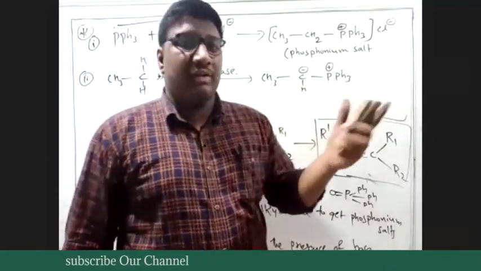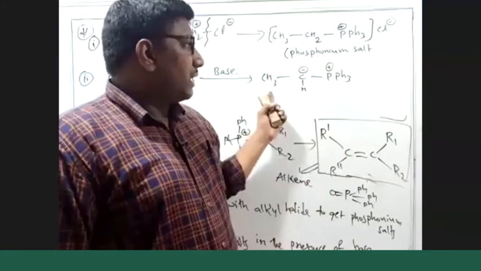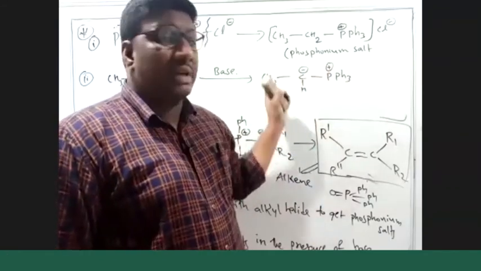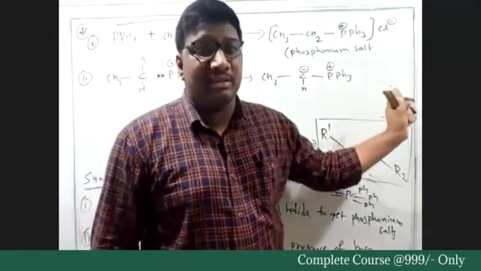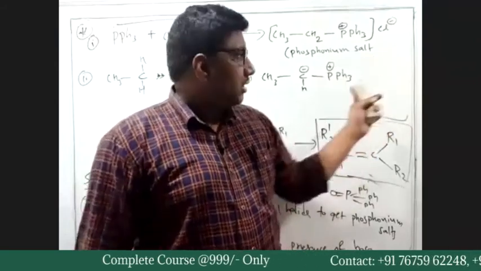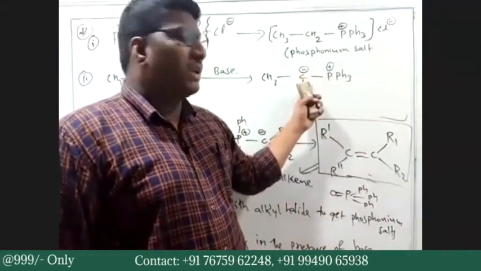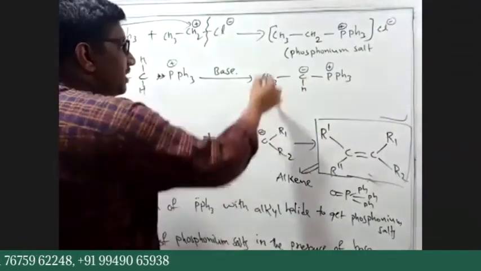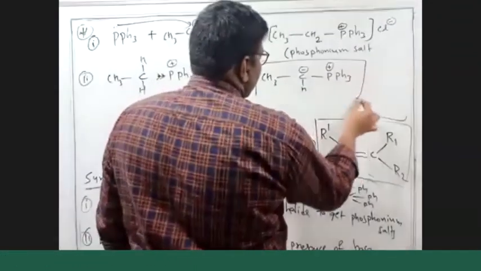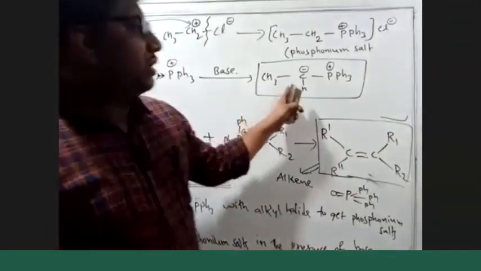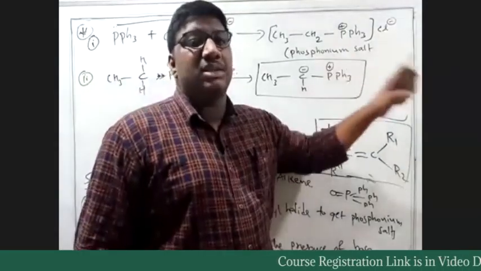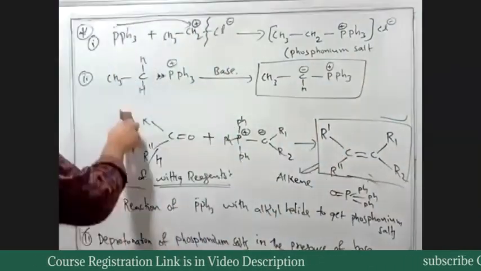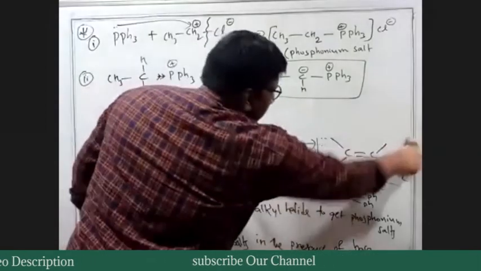When we wrote the definition, we wrote the same thing, like C, R1, R2, and PPh3. Phosphorus is positive and carbon is negative in charge. But the Wittig reagent as a whole is neutral. Write on that step.